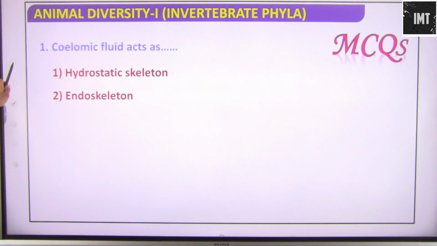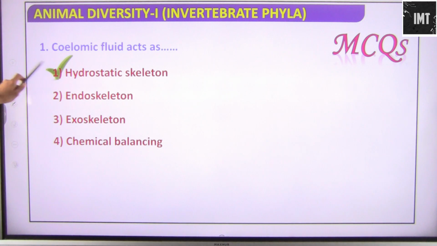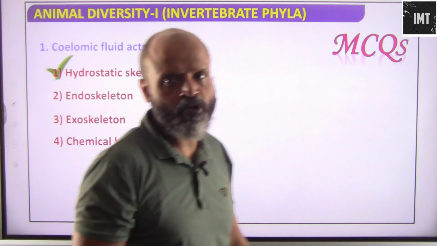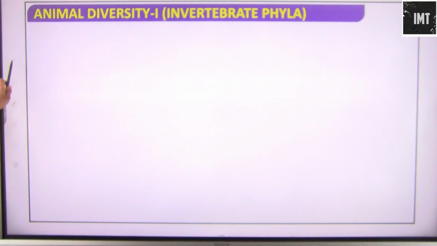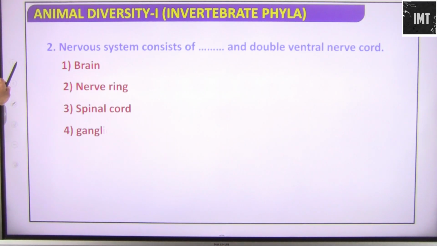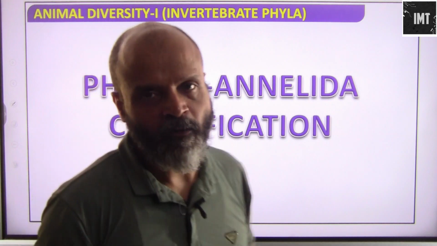Coelomic fluid acts as hydrostatic skeleton, endoskeleton, exoskeleton and for chemical balancing. So we have seen that coelomic fluid here will act as the hydrostatic skeleton, which will help in the locomotion of these species. Then we have the nervous system, which consists of brain, nerve ring and double ventral nerve cord. So this will be a nerve ring. Okay, so we will start with Annelida now.